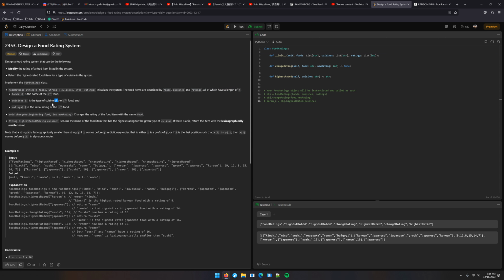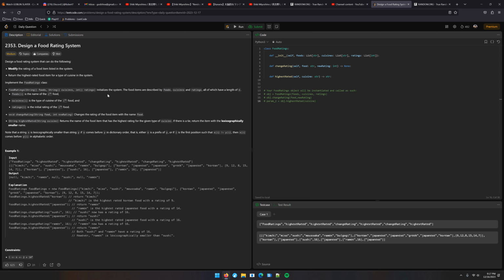foods[i] is the name of the ith food. cuisines[i] is the type of cuisine of the ith food. And ratings[i] is the initial rating of the ith food. This is going to be one of those tedious ones, isn't it? Void changeRating(string food, int newRating) changes the rating of the food item with the name food.